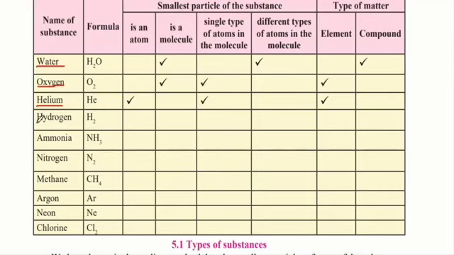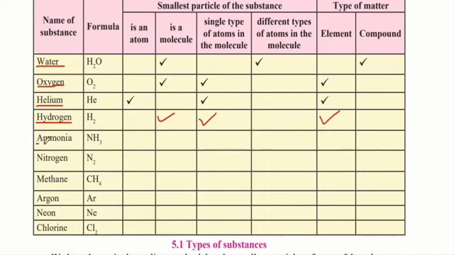The next example is hydrogen. Hydrogen is H2, which is 2 atoms of hydrogen together. So it is not an atom but it is a molecule because it comprises more than 1 atom. It is a single type of atom in the molecule. Also, it is an element.